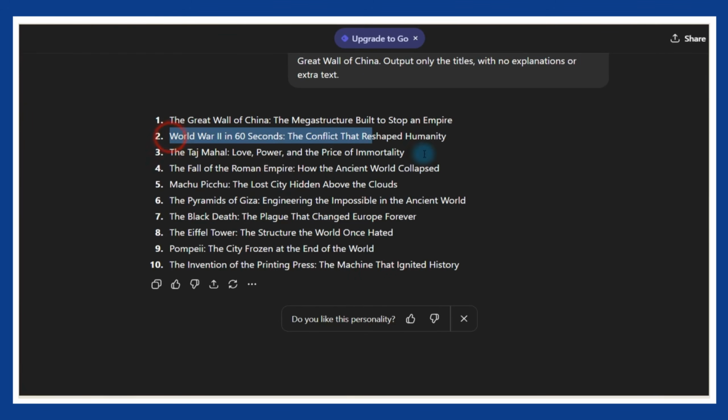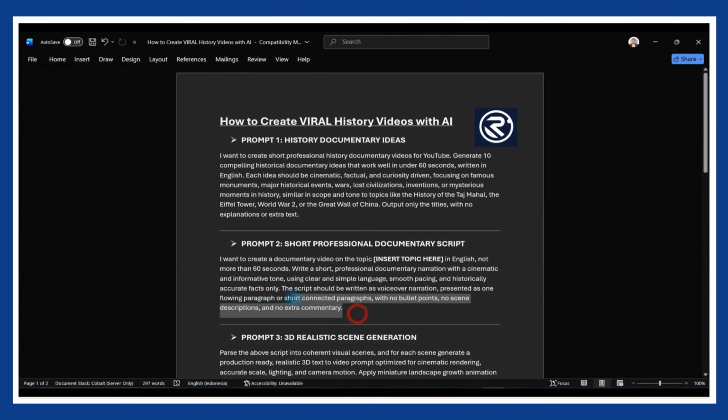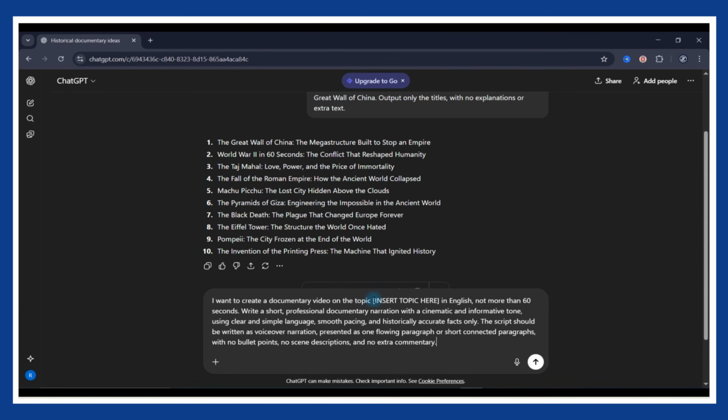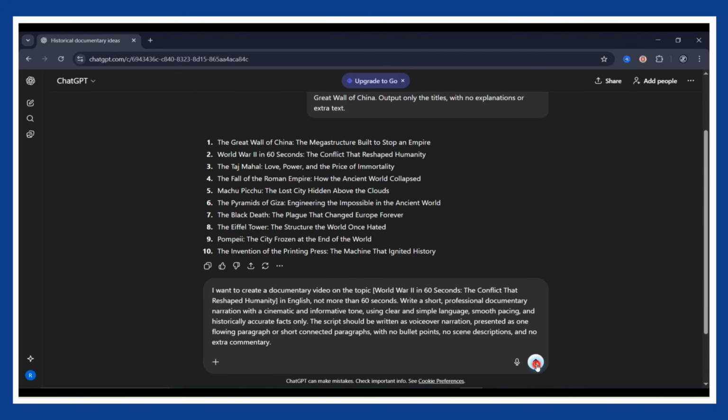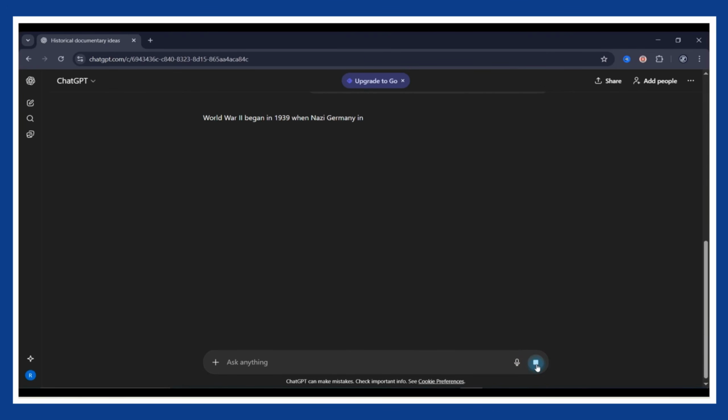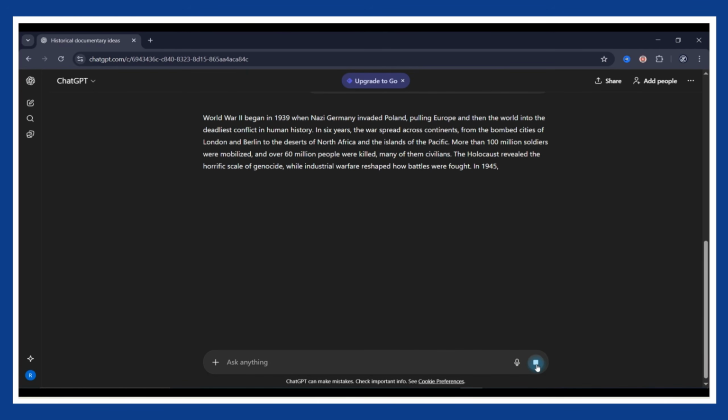Once you pick a topic, it is time to write the full script. Go back to the document, copy the second prompt, and paste it into the same ChatGPT conversation. Before you send it, make sure you replace the topic inside the brackets with your chosen idea. For example, World War II. Hit enter, and within seconds, you will get a short, professional documentary narration with a cinematic and informative tone, ready